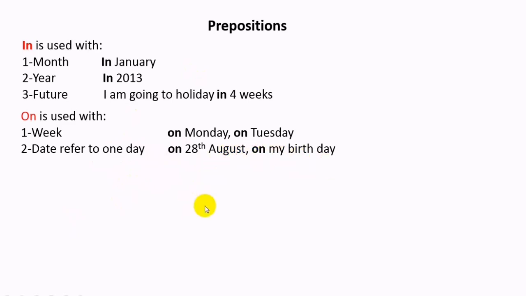Selected day, one day from the date. So, okay. At is used with hours, like at 6 o'clock, at 10 o'clock, at 6 o'clock a.m. or at 3 o'clock p.m.